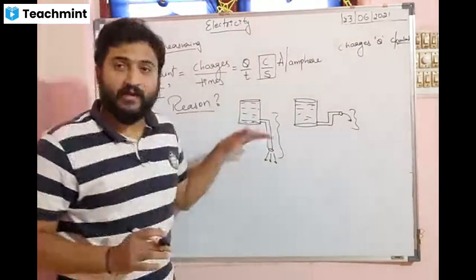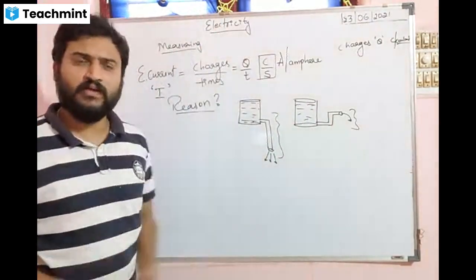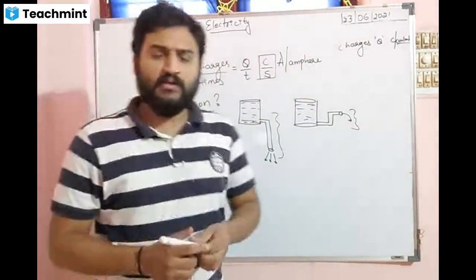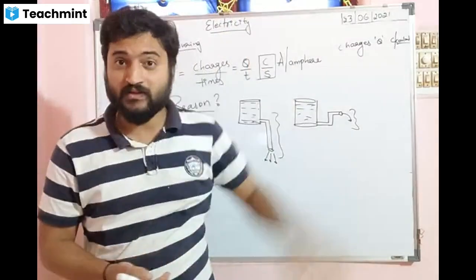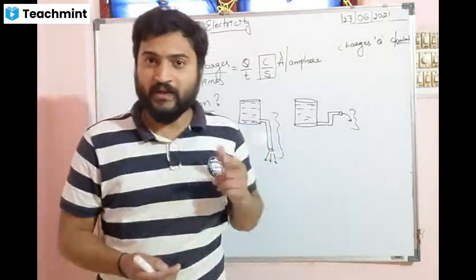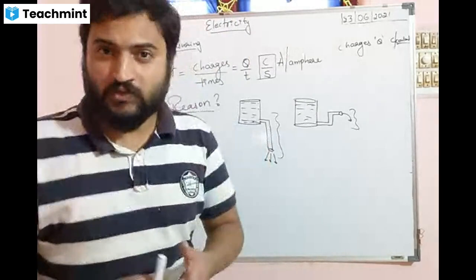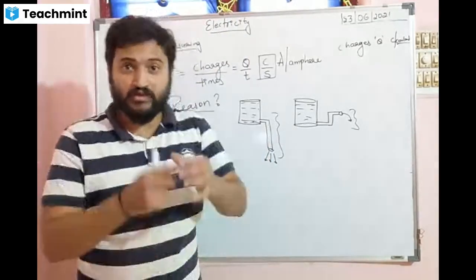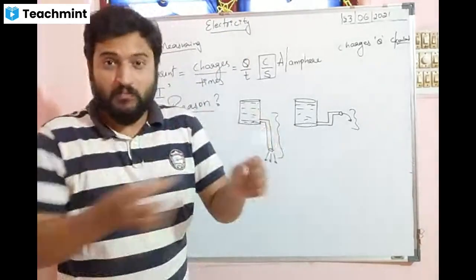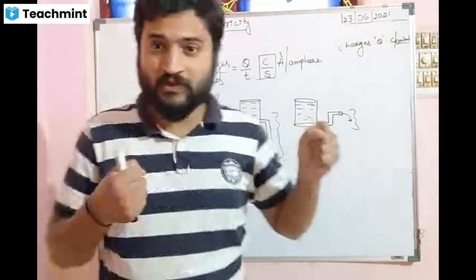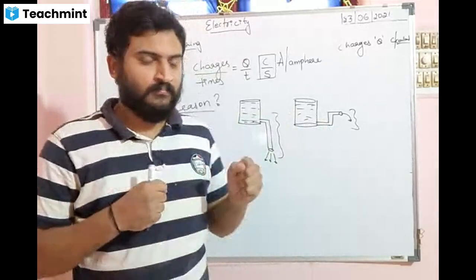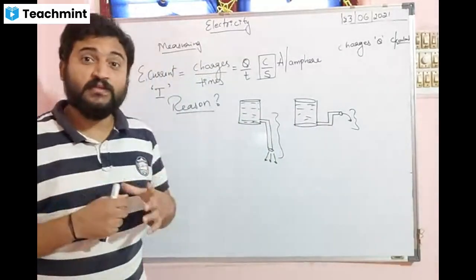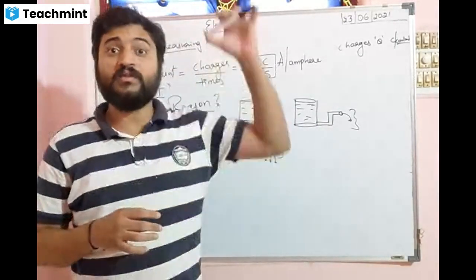So when you take it to a higher position, you must have studied in your lower classes: the energy possessed due to change of position is called as. Quickly, tell me. Energy due to the change of position or change of shape, rubber band, bow and arrow. You must have studied this, no? What can you tell about this? Energy due to the change of position.